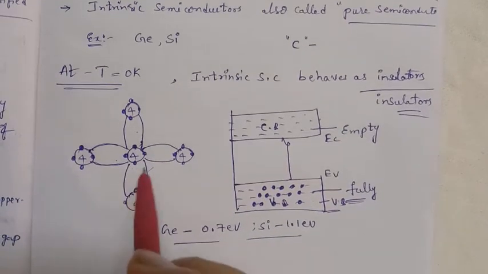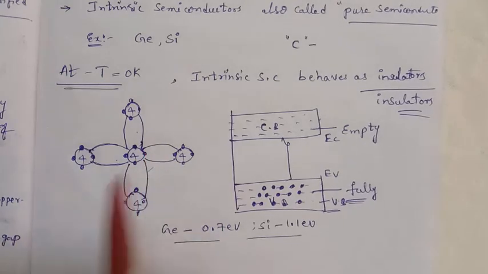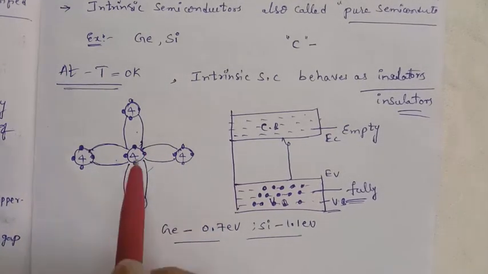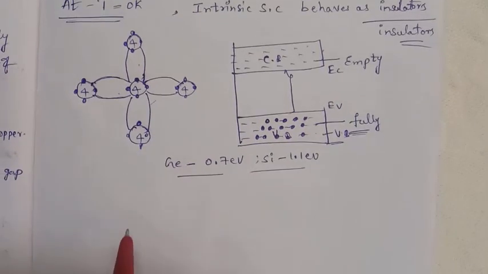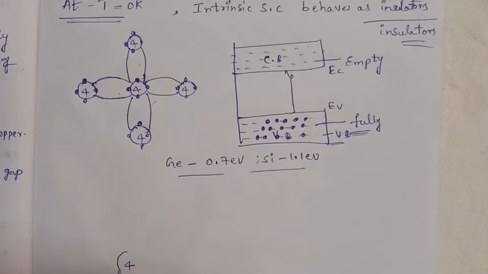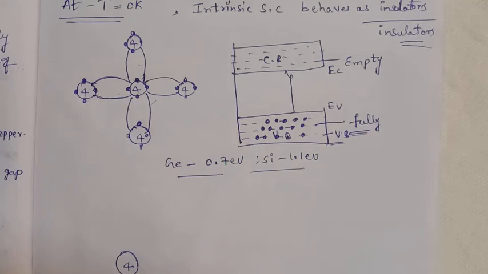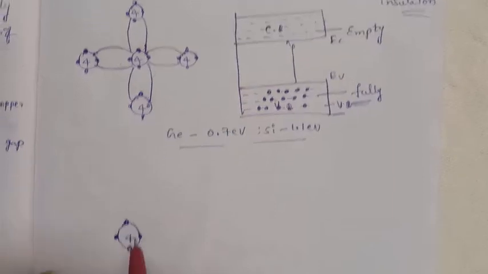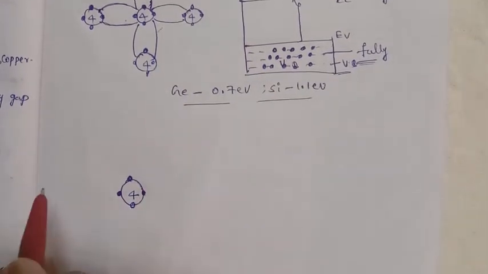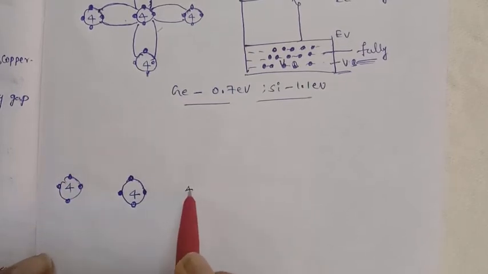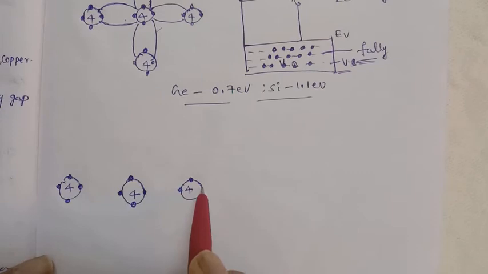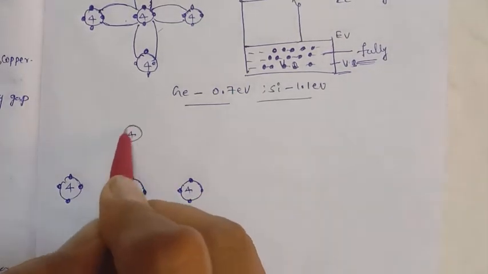If you supply temperature, the covalent bonds break and free electrons are created. These are the 4 electrons, and these 4 electrons form 4 covalent bonds. Here also 4 electrons.